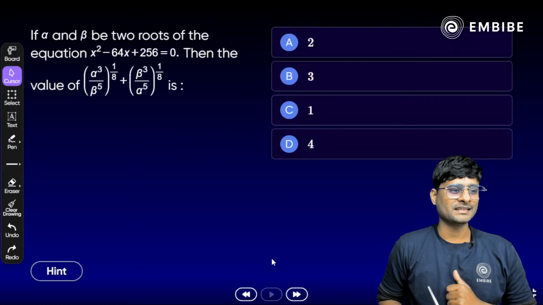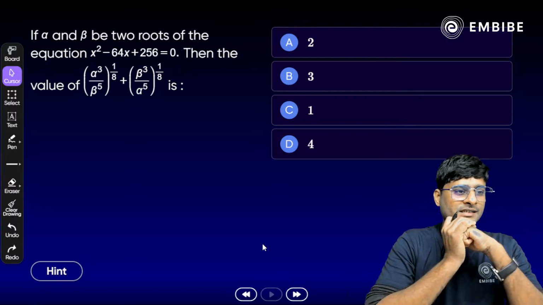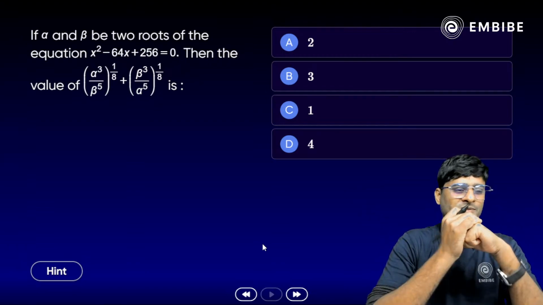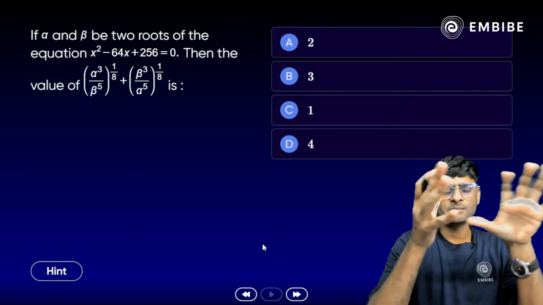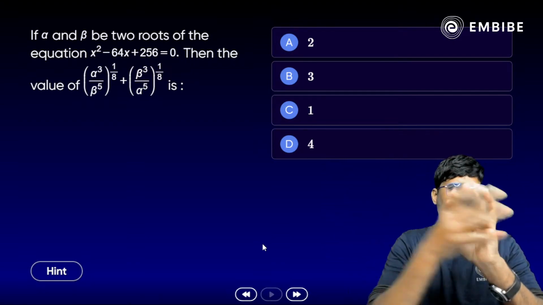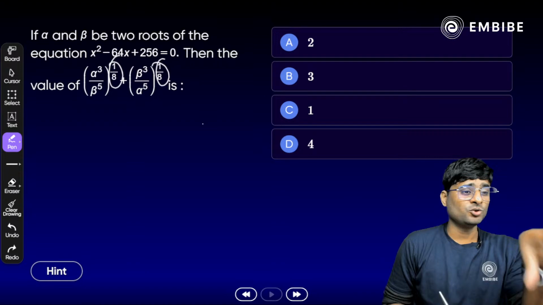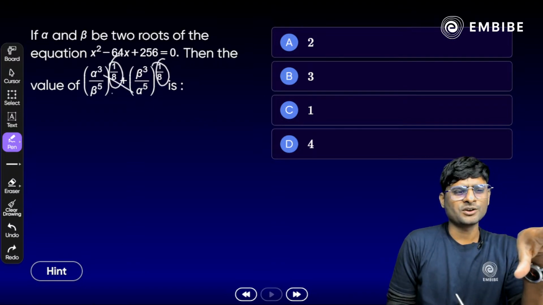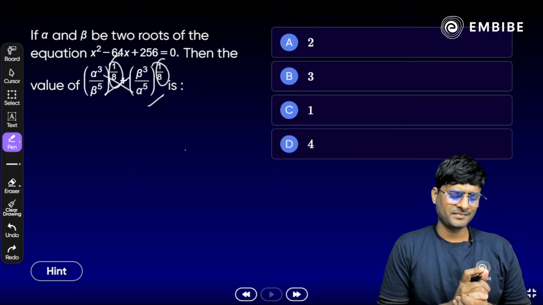One more homework we have here. If alpha and beta are the two roots of the equation x square minus 64x plus 256 equal to 0, then find the value. Yes, quite an easy question. What you have to do is find the sum and product of the roots. Don't be scared of this, like alpha to the power 1/8 and again cube, here 5. Don't worry, just try to simplify. Just do the cross multiplication, try to simplify, you will get the answer very quickly. Clear?